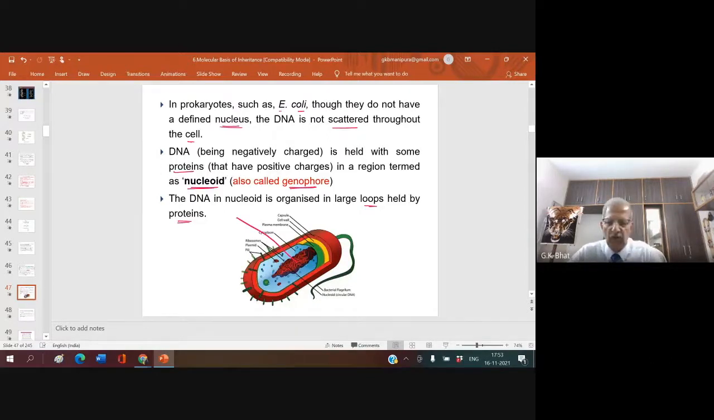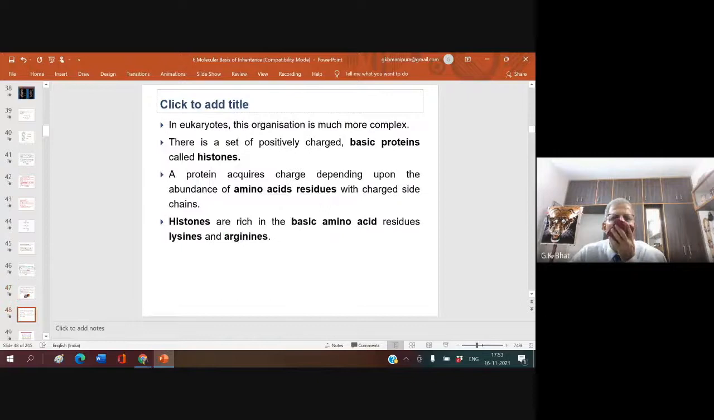Now let us see a little more about this. In eukaryotes, this organization is much more complex. Very, very important, you must know the principle, the concept. There is a set of positively charged basic proteins called histones. Always remember, histones are positively charged.